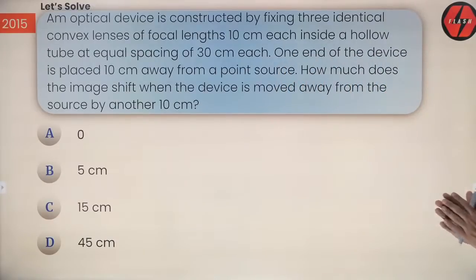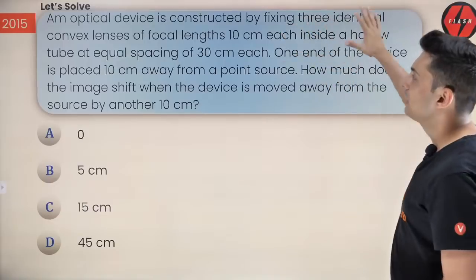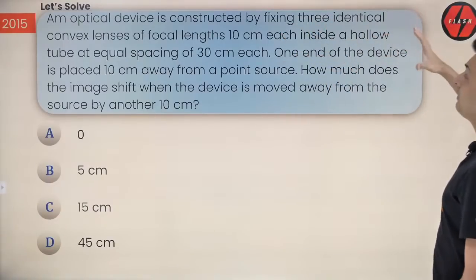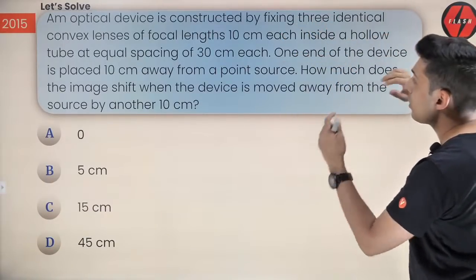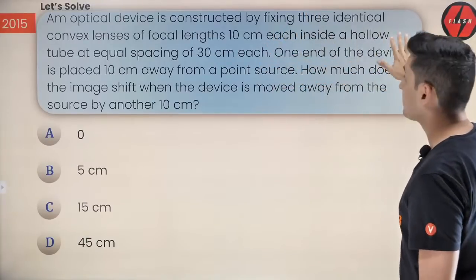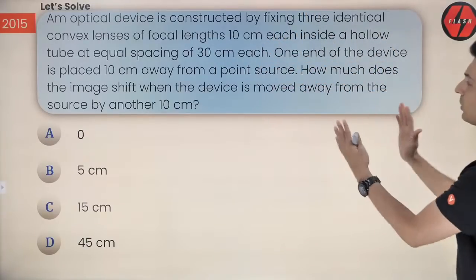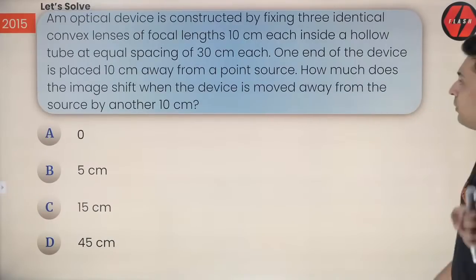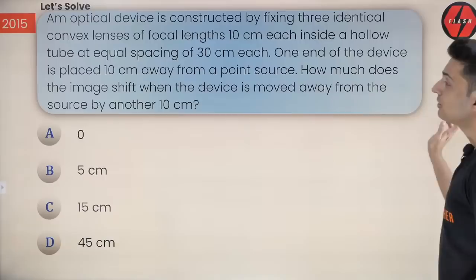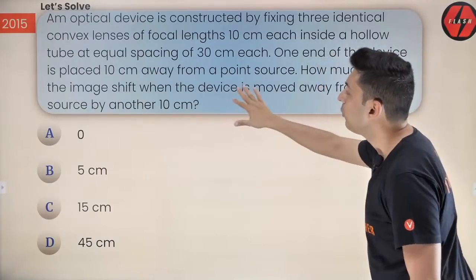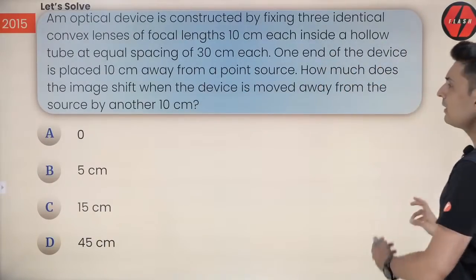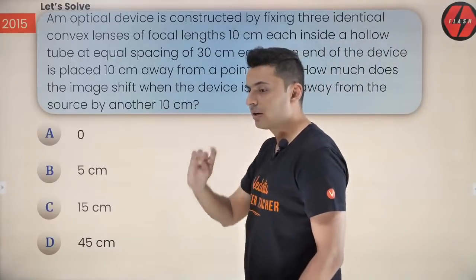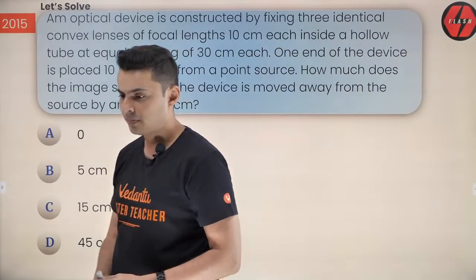Now think about it. 2015 question. There is an optical device which is constructed by fixing 3 convex lenses of focal length 10 each inside a hollow tube at equal spacing. One end is 10 centimeters away from a point source. How much does the image shift when the device is moved away from the source by 10 more centimeters?